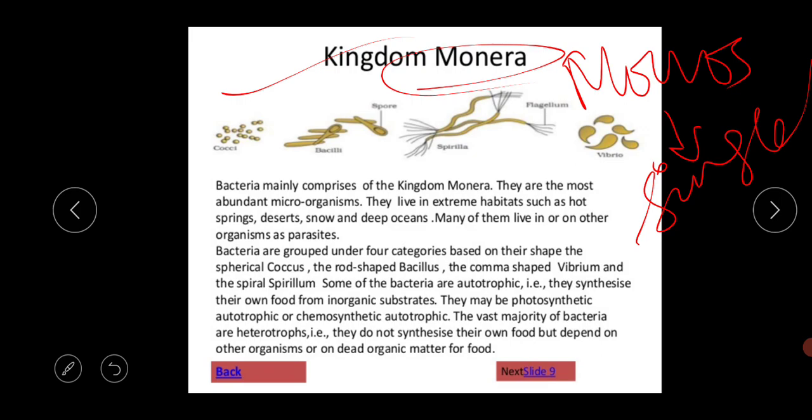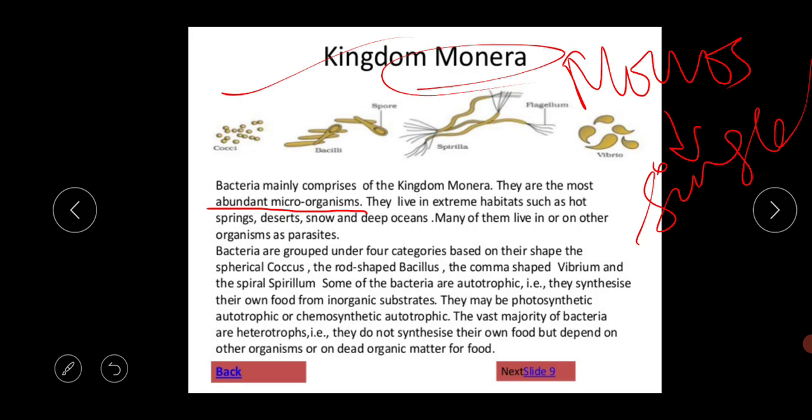So what are the main characteristics of this kingdom Monera? They have several types of characteristics. The first one is that bacteria mainly comprise the kingdom Monera. Monera is the kingdom of all prokaryotes. So they are the most abundant microorganisms because all the bacteria belong to this kingdom Monera.